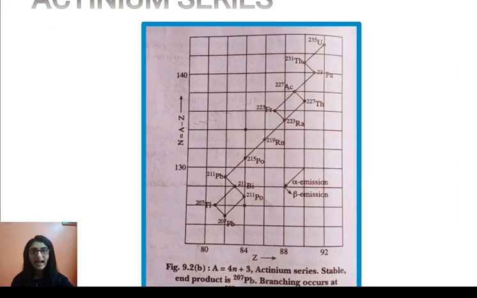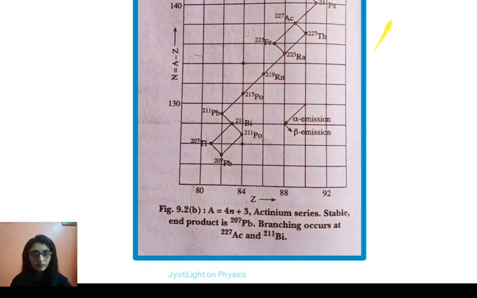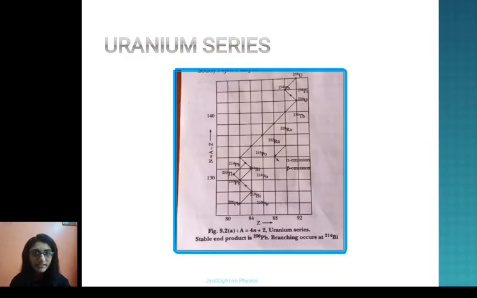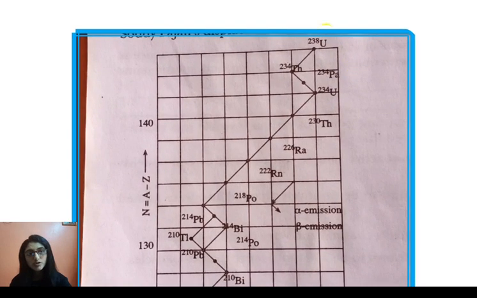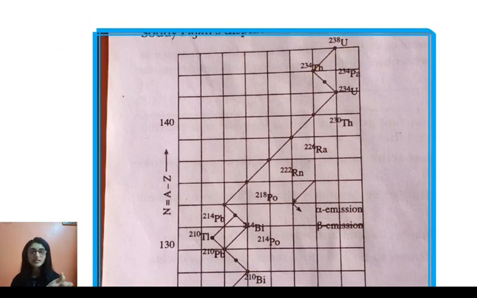So this is the actinium series. Yeah, so initially, suppose we look at the uranium series, you have the uranium 238 nucleus over here. Then this arrow pointing towards the left shows alpha emission. During alpha emission we know that mass number reduces by 4 units, so from 238 you get thorium 234.